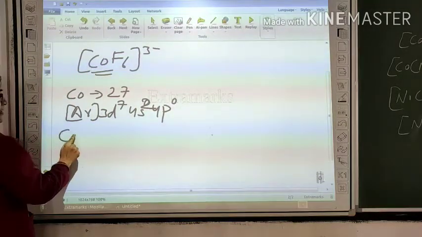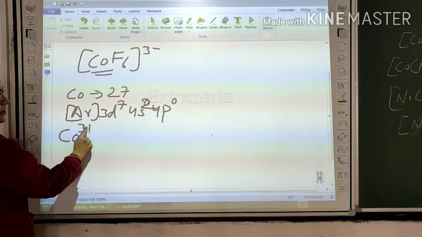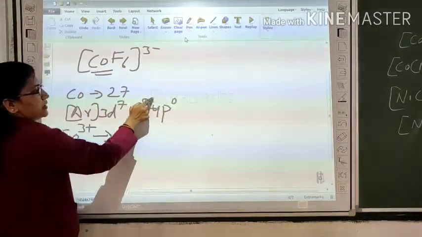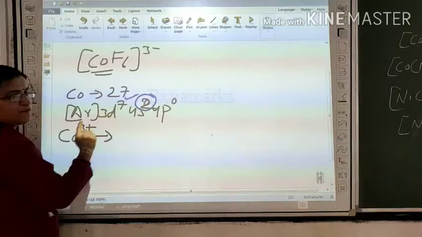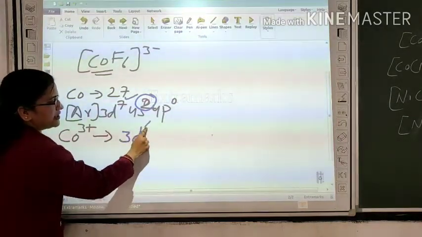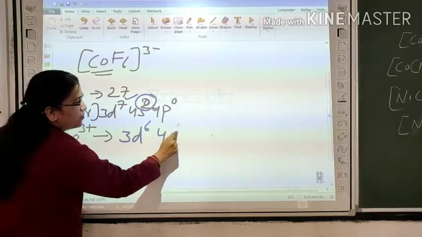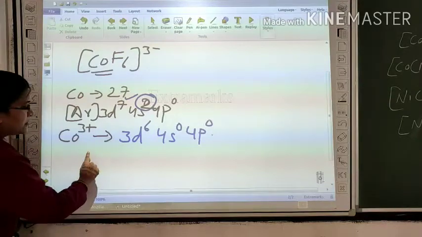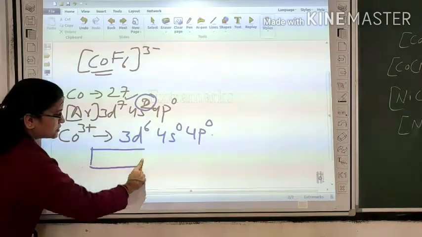The oxidation state is 3 positive. It means it donates 3 electrons, 2 from s, 1 from d. So the configuration is 3d6, 4s0, 4p0. We write it in the form of boxes.